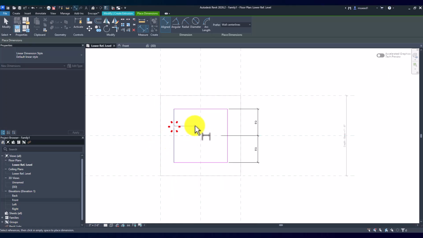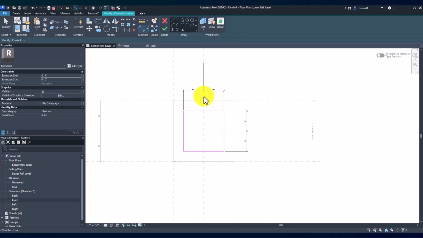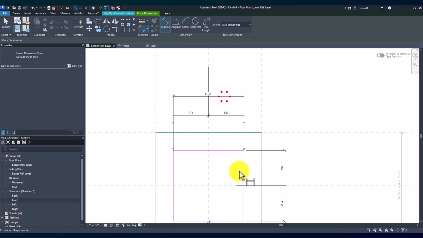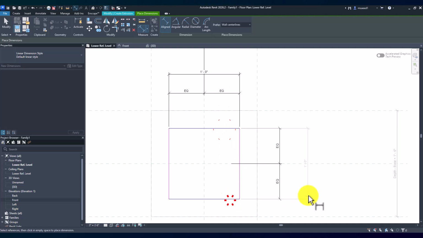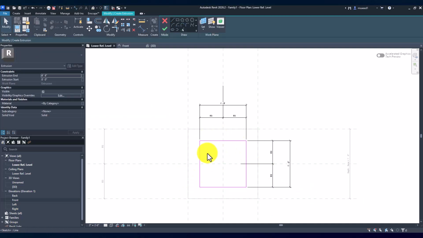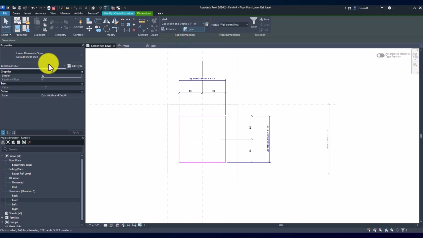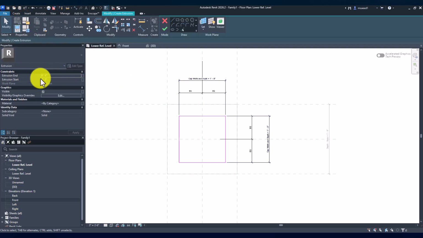Same thing here. Equal. And even if the dimension ended up being different, because we're going to set it to the same parameter, everything's going to get resolved regardless. So don't worry about this. We're just going to select these two and we're going to give it the cap width and depth. So it's nice. And then we're going to go back, hit exit, and extrusion end.